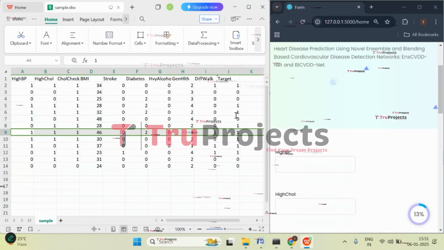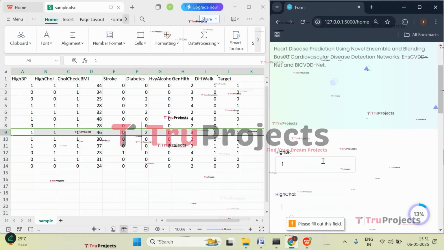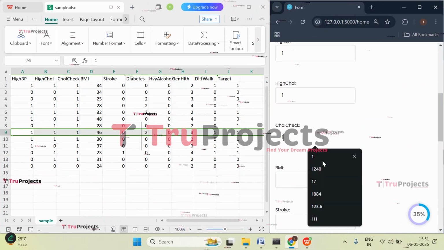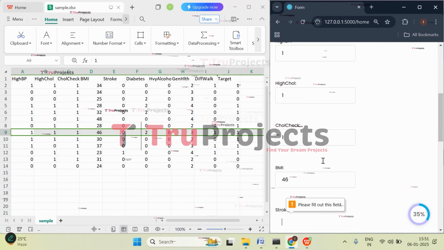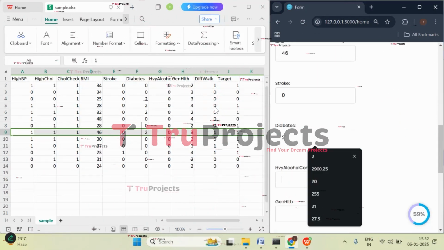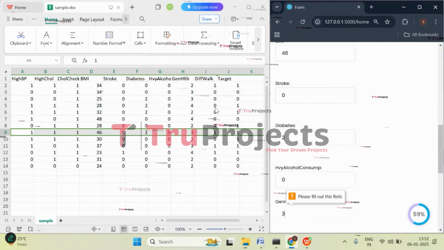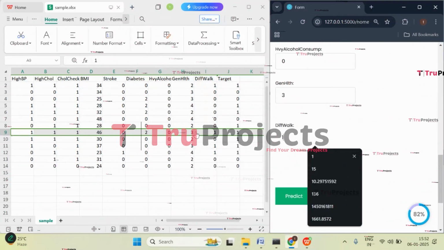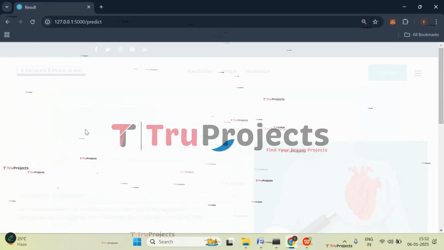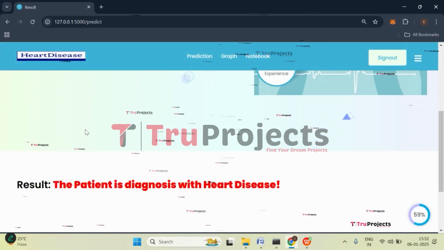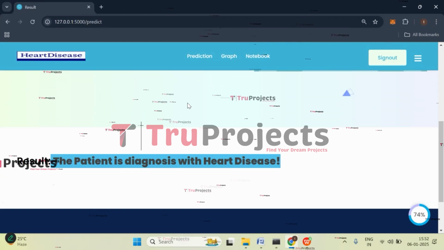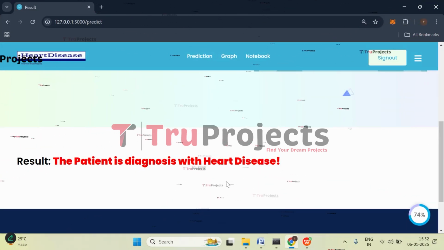Last case. So let's try with this case where high BP is 1, high cholesterol is 1, cholesterol check is 1, 46 is body mass index, stroke is 0, 2 is diabetes, alcohol consumption is 0, general health is 3, and 1 is difficulty in walking. Click on predict. So here we got the prediction that patient is diagnosed with heart disease. That means patient is having the heart disease. If you observe, we got the correct predictions. Now let's check with the graphs.